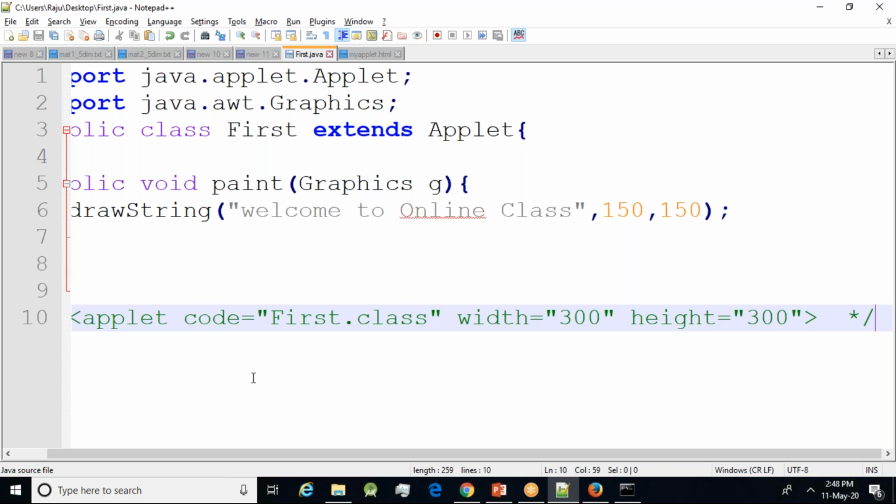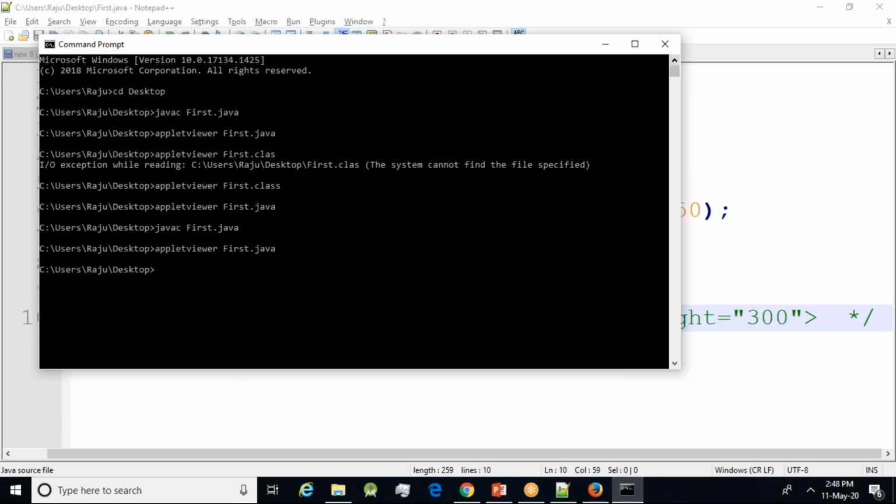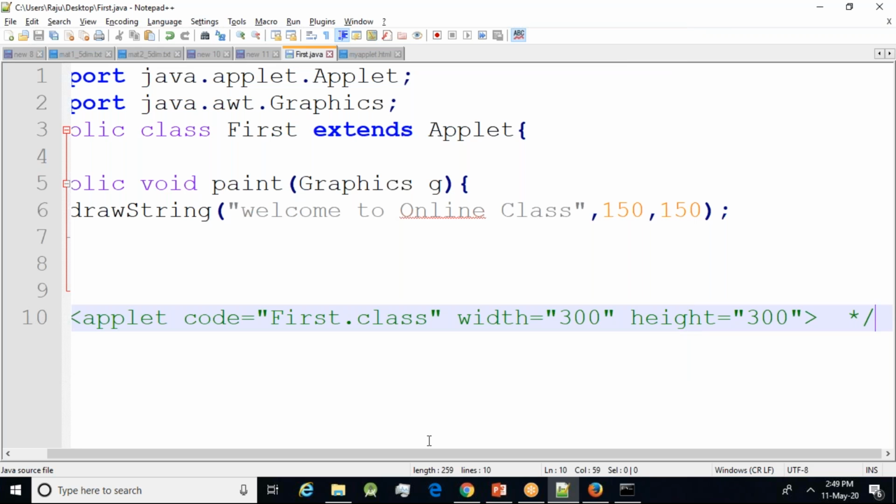So if you've done this, then you will get it. You see here, once again I'm compiling it. Yes, the applet tag needs to be closed. I had not closed it.